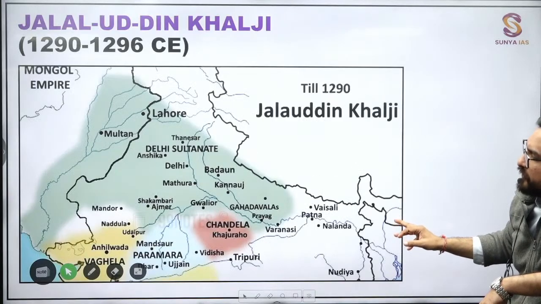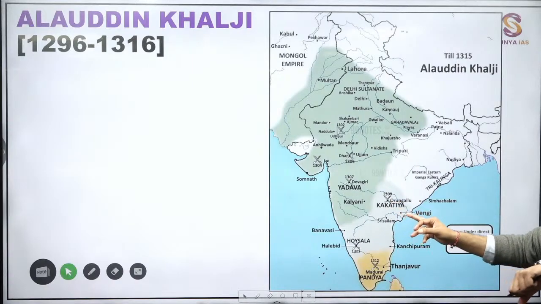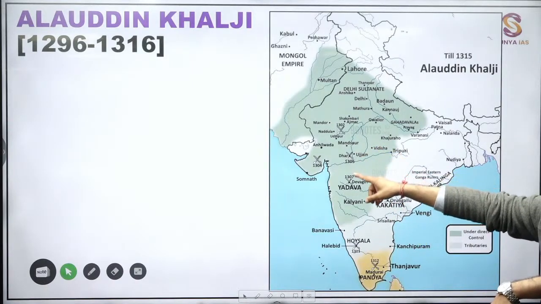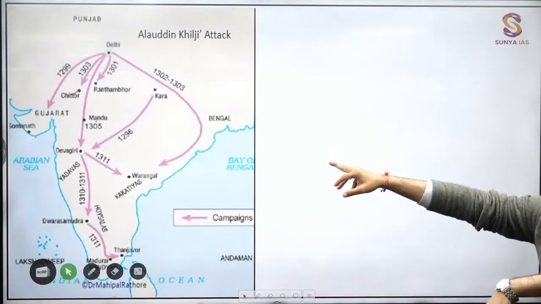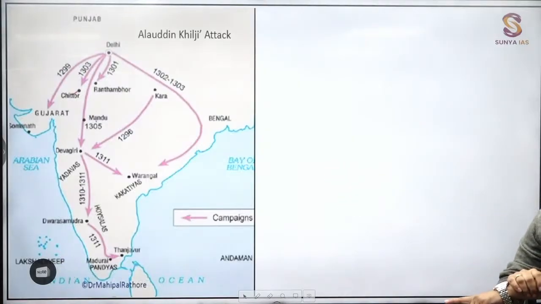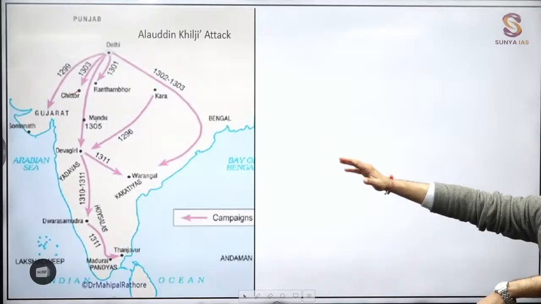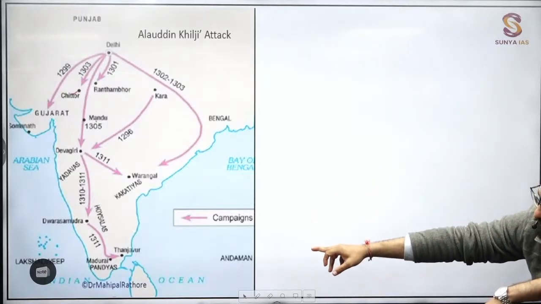Again, important maps. Alauddin Khilji's reign. Now, can you see this? This is like the map you can see over here, of NCERT. In 1299 you can see Gujarat. 1301 you can see Ranthambore. 1303 you can see Chittor. Then he will be moving ahead, and 1305 to 1311 you will be seeing the Yadavas, Kakatiyas, Dwarsamudram and Pandyas.